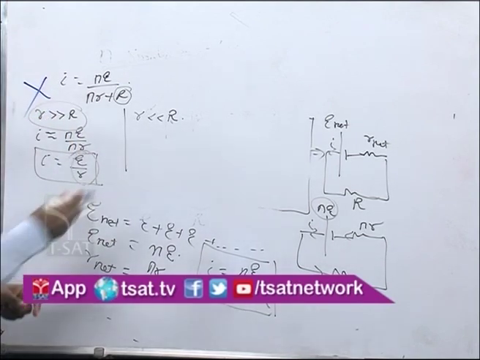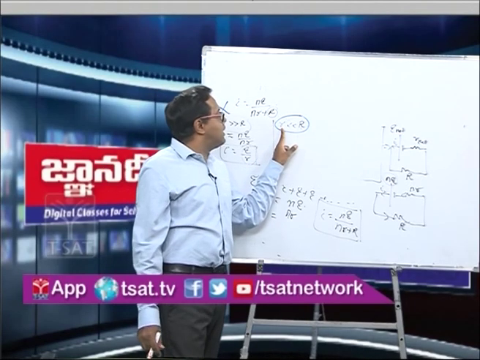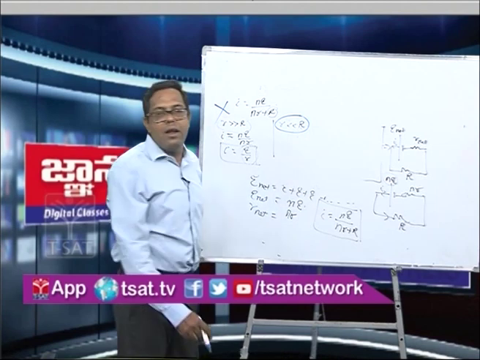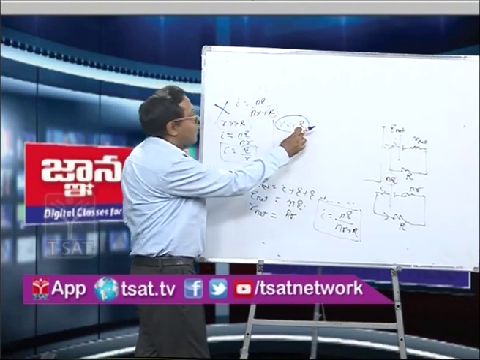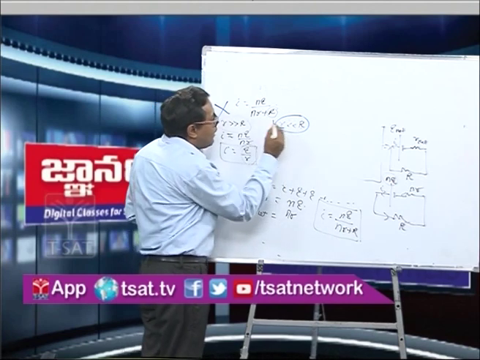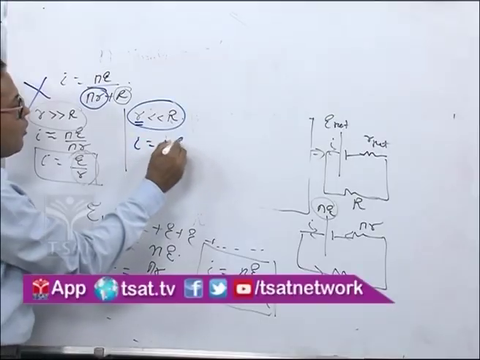Now let us go for the second case. What is the second case? The second case is if the internal resistance is less than capital R. Then what will happen? If the internal resistance is less than capital R, you can neglect this part. Therefore now I will become equal to NE by R.